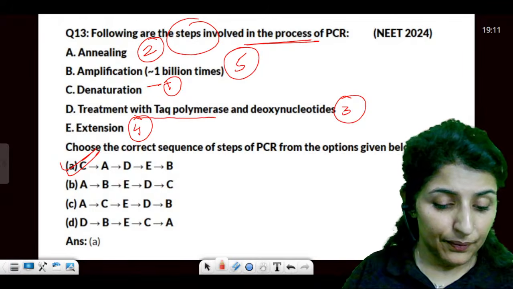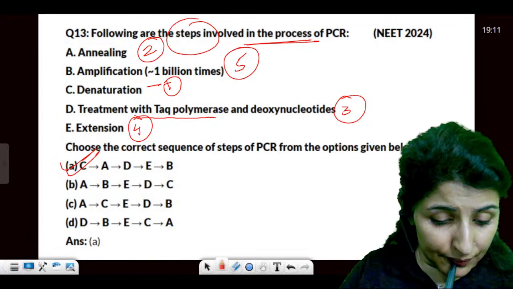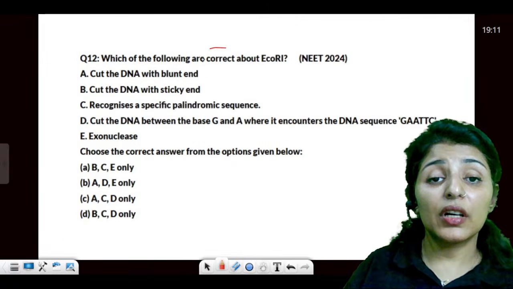Answer is A. Is this clear? All right. Moving on.